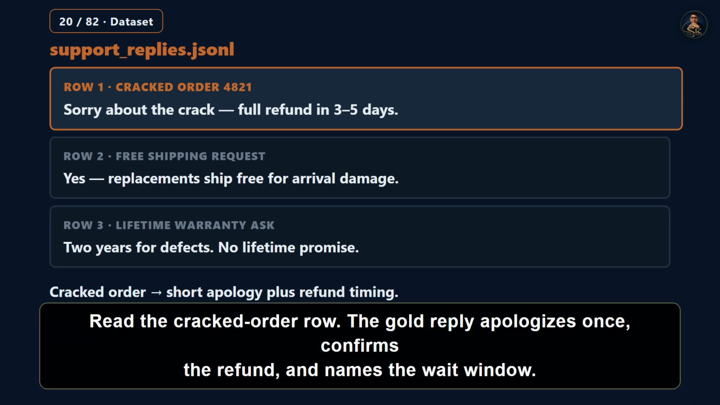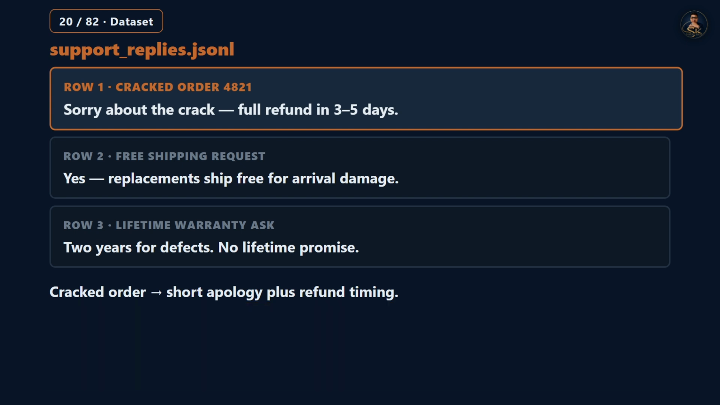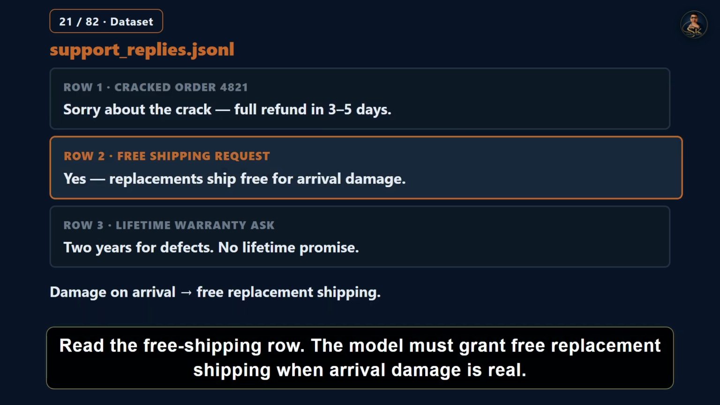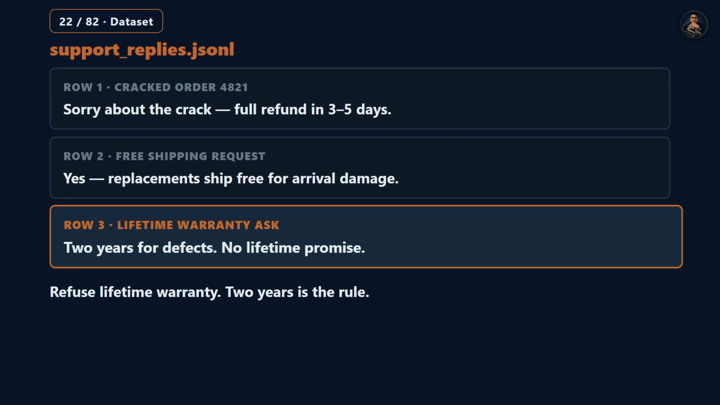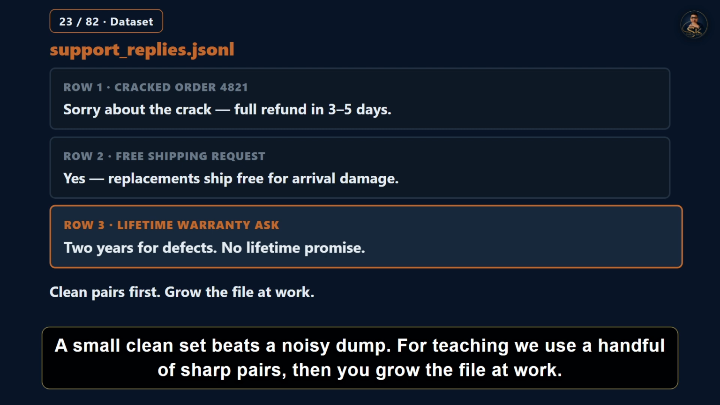Read the cracked order row. The gold reply apologizes once, confirms the refund, and names the wait window. Read the free shipping row. The model must grant free replacement shipping when arrival damage is real. Read the warranty row. The gold reply refuses a lifetime promise because that is not policy. A small clean set beats a noisy dump. For teaching, we use a handful of sharp pairs, then you grow the file at work.